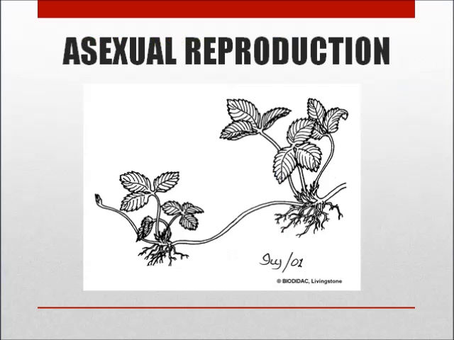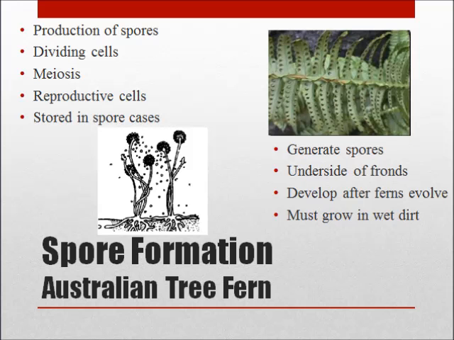Asexual reproduction requires only one single parent, producing offspring that are identical genetic clones of the parent. Fusion of gametes, a mix of genetic information, and fertilization are not involved. Spore formation is the production of spores by dividing cells using meiosis. They are reproductive cells which are stored in spore cases awaiting release.